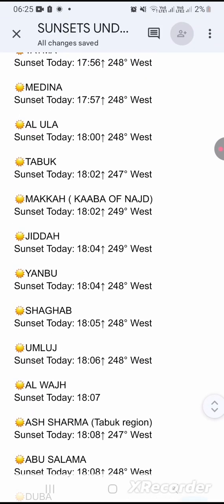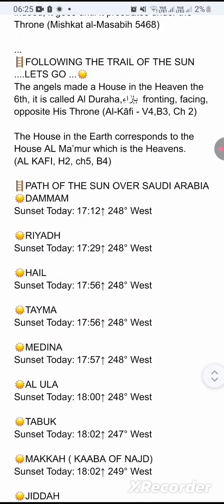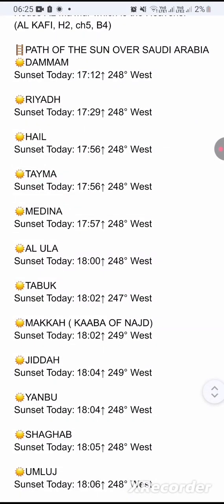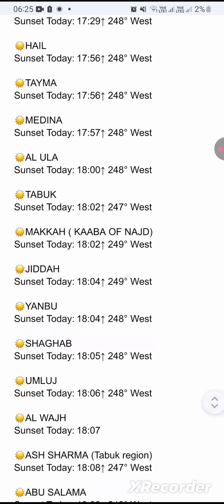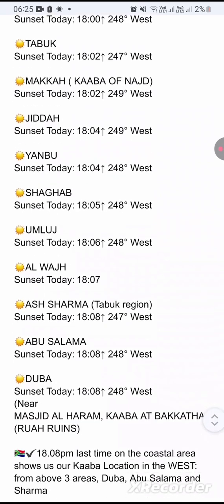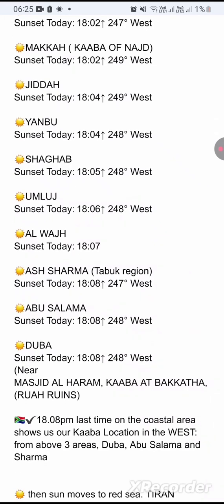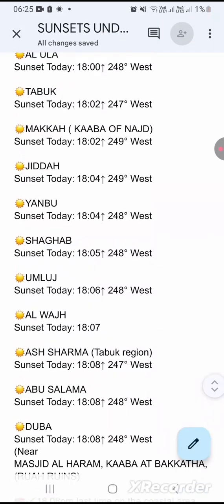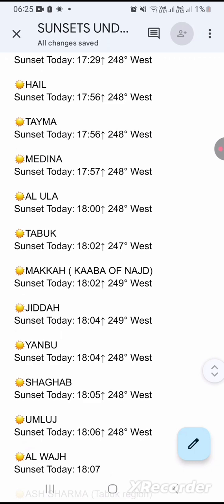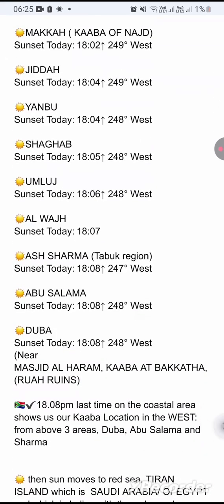And if you look at it, of the coast, the sun started in Dammam at an angle of 248 west. In Makkah, which is a place called Makaroba, which was renamed to Makkah, and Jeddah, it has a degree of 249 west. While if you go to Duba, these areas, it's 248 west. Sharma goes 247, in which case it clearly shows us that our Kaaba is in line with the 248 west. If you look at Medina, it's also in 248 west.